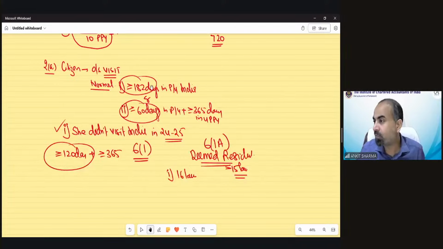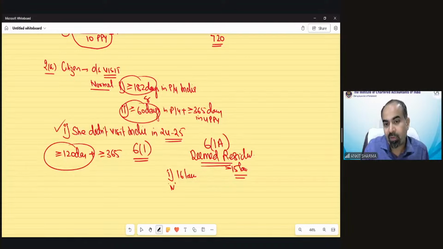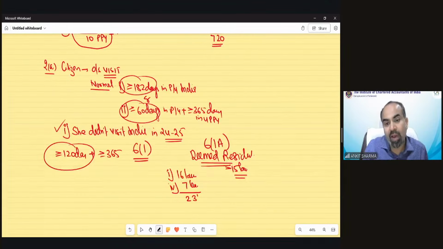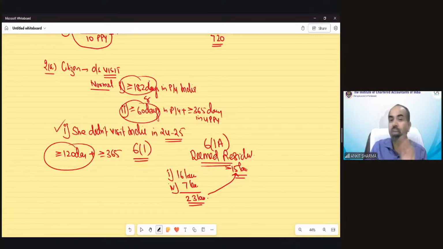16 lakh would fall under that, and point number 4, income from a business in country A, set up in country A but controlled from Chennai, would also be regarded as Indian source income. So total income would be 23 lakh rupees for checking this condition. Because it's more than 15 lakh rupees and she's a citizen of India, she would be treated as deemed resident.